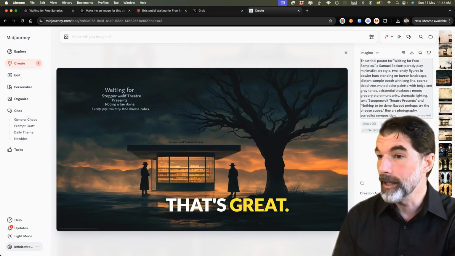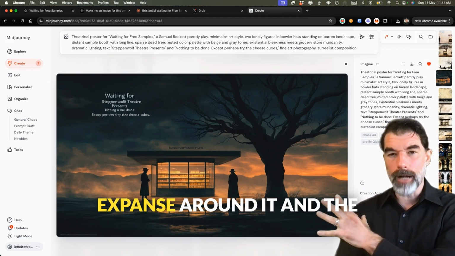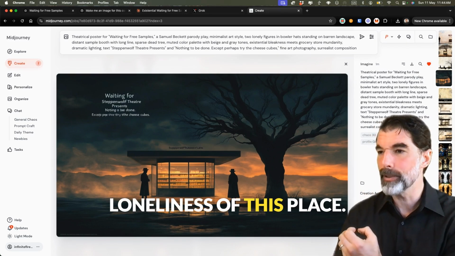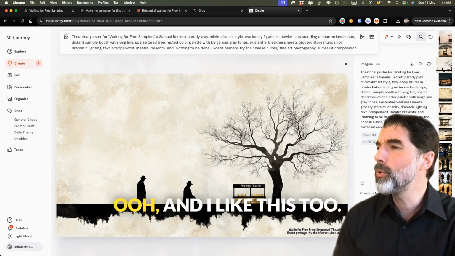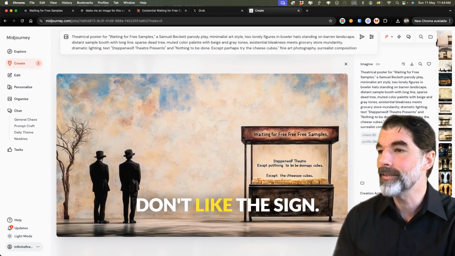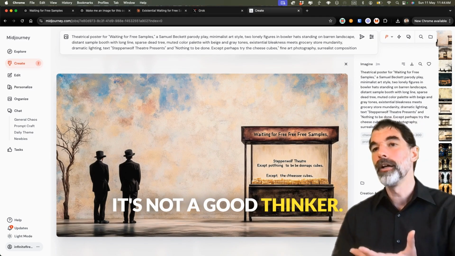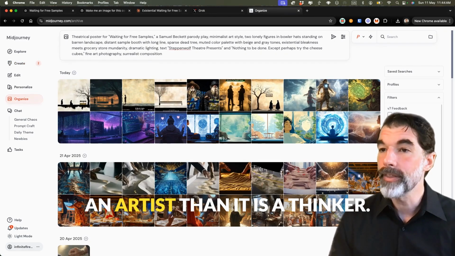That's great. I like that. See the loneliness in it? The expanse around it and the loneliness of this place? That's really good. Ooh, and I like this too. That's got some good things going for it. I don't like the sign. Waiting for free samples. Come on, Midjourney. It's not a good thinker. Midjourney is much more of an artist than it is a thinker.